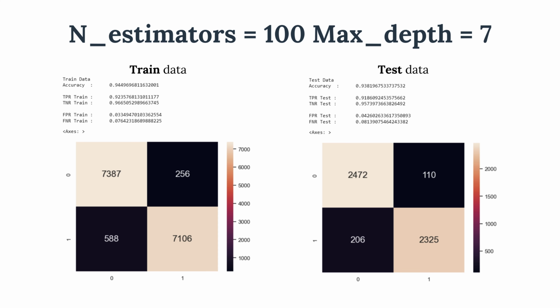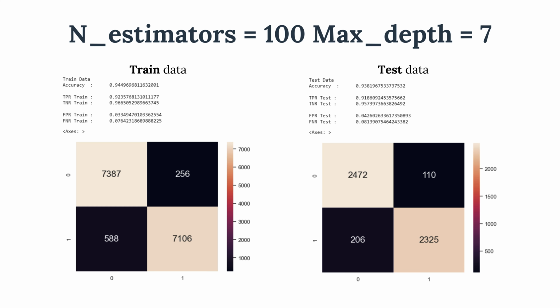Setting our two hyperparameters, n estimators to be 100 and max depth to be 7, we achieve an accuracy rate of 0.94 for our trained data and 0.93 for our test data. Other metrics such as true positive rate, true negative rate, false positive rate, and false negative rate are performing much better than decision tree classifier previously. However, one flaw about the random forest is that we have to constantly change and experiment with the two hyperparameters in order to achieve higher accuracy.